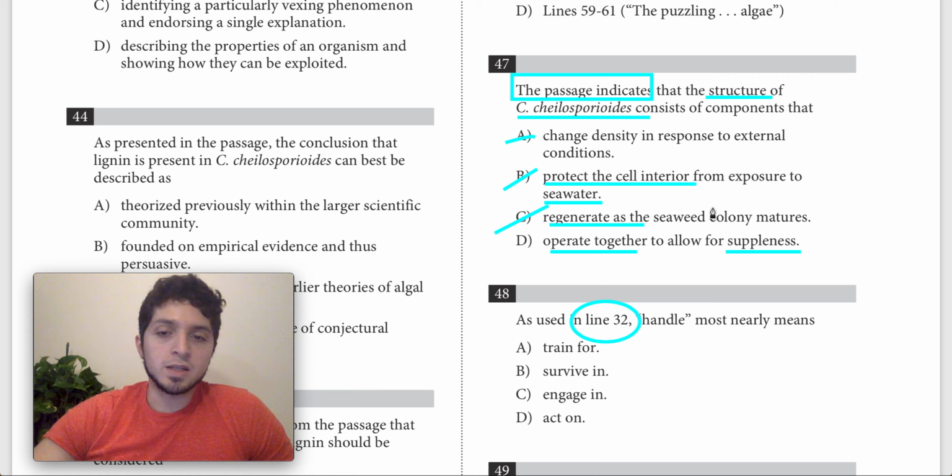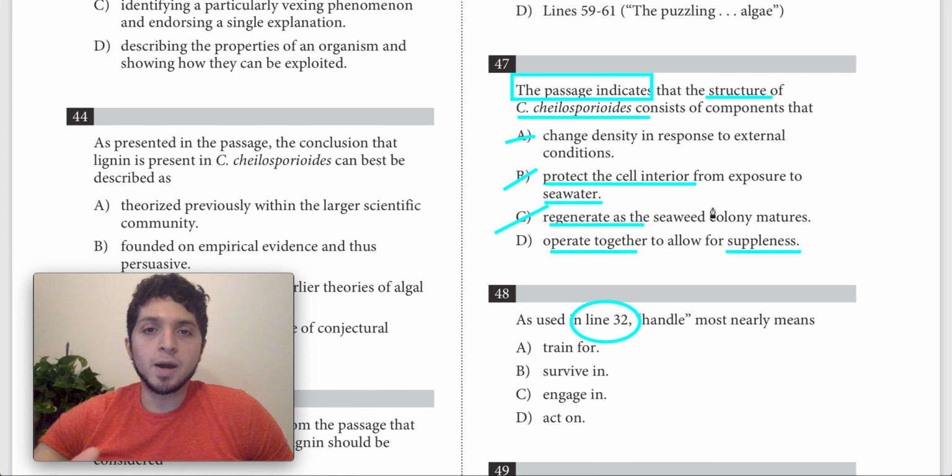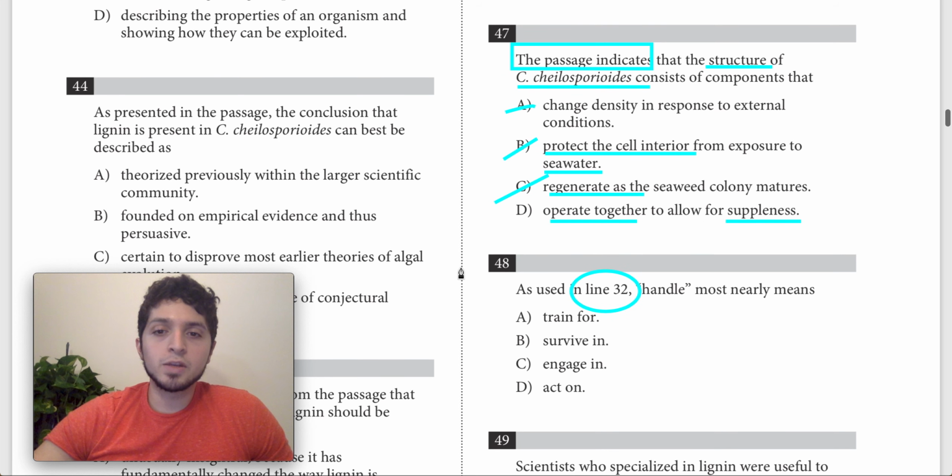Suppleness just really means flexibility, so the parts work together. The rigid-bodied calcified parts and the non-calcified joints operate together to allow for flexibility or suppleness. So D is going to be the correct answer for question 47.